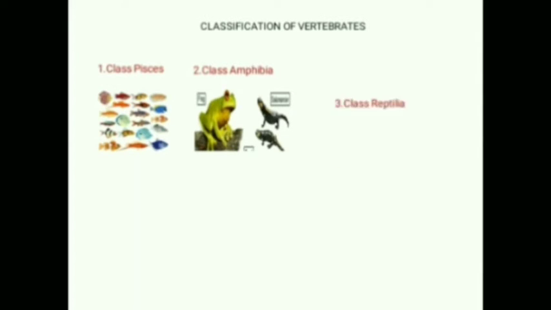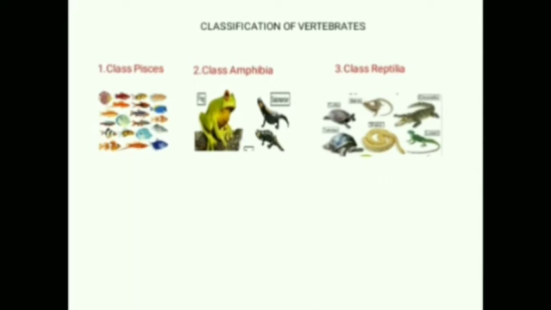Now the third one is class Reptilia. They mostly live on land. Snake, crocodile, turtle are the examples of class Reptilia. Now the fourth one is class Aves.